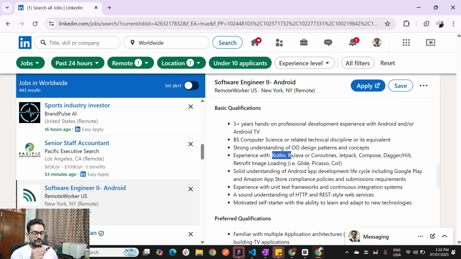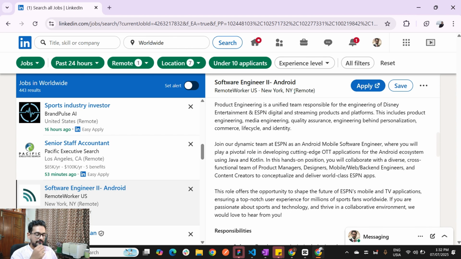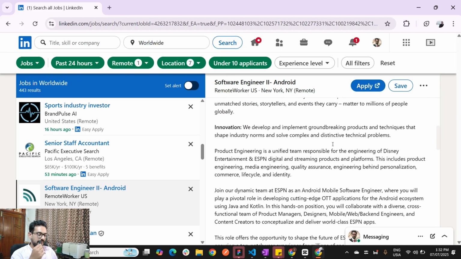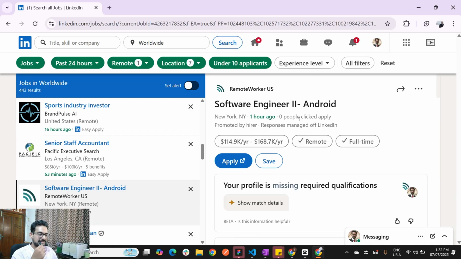But still, if you think that you don't have exactly this match of expertise, but you have 3 years of experience in Android development, you should definitely apply and give it a shot, as nobody has applied for it, and you would be the first one who is applying, and there is a lot of chance that you get an interview and obviously get selected.